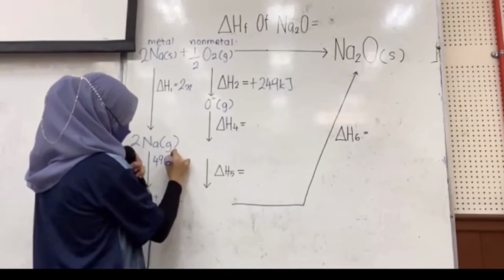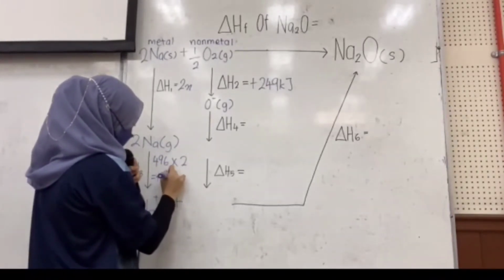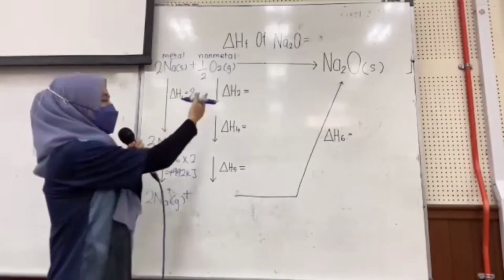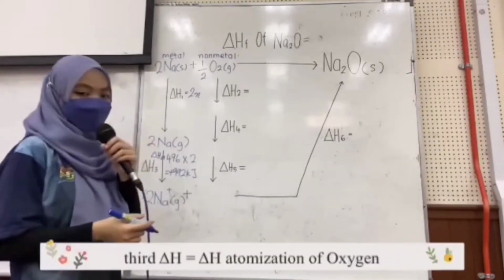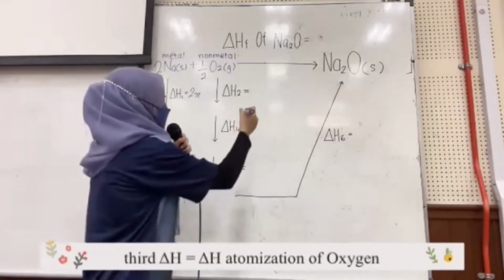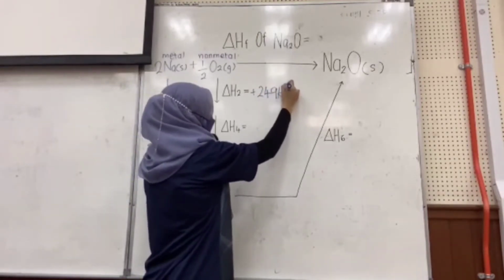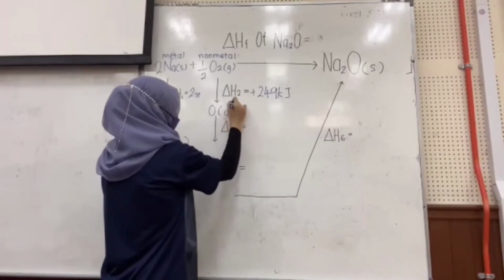So we need to multiply by 2, and we will get positive 992 kilojoule. We will proceed to our oxygen, which will undergo enthalpy of atomization, given in the question as positive 249 kilojoule, and we will get atomic oxygen in gas state.